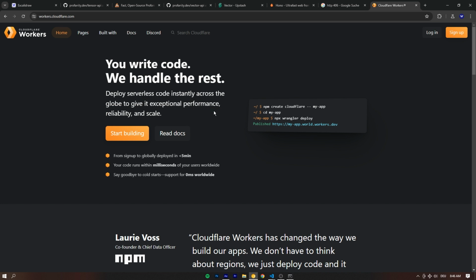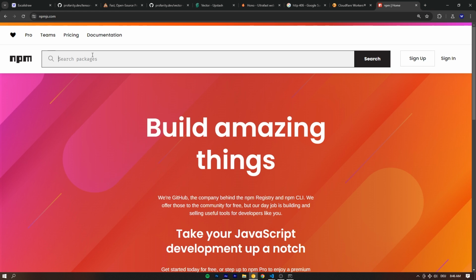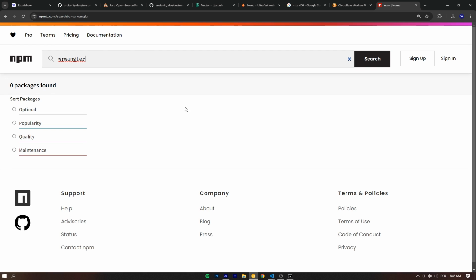All of these sad things right here. I've had a really good experience with Cloudflare workers. And if you want to deploy here, first off, it's really easy, as you're going to see. Secondly, you use a tool called Wrangler to do it.